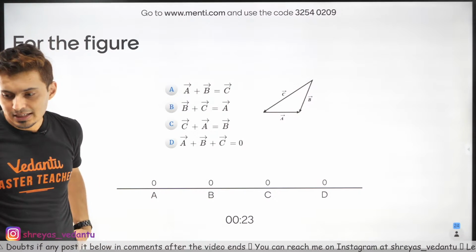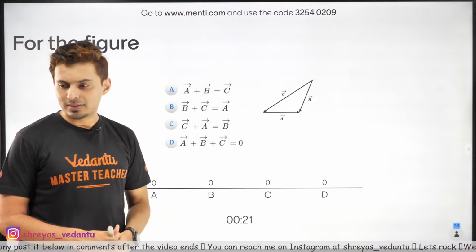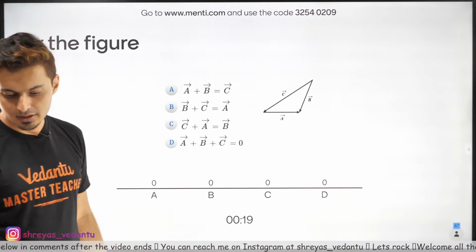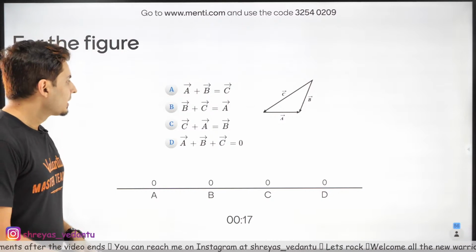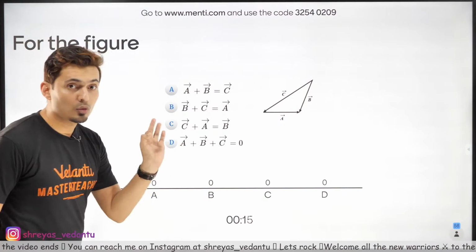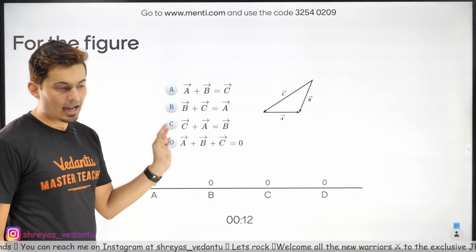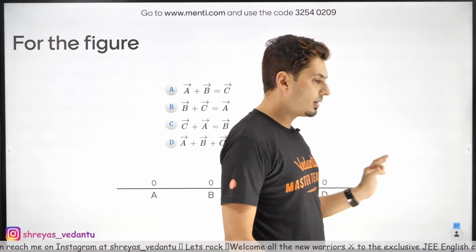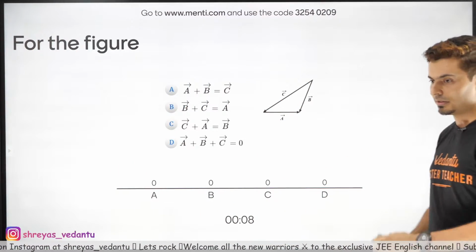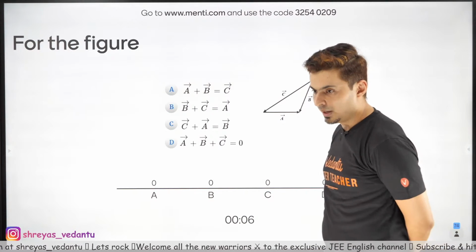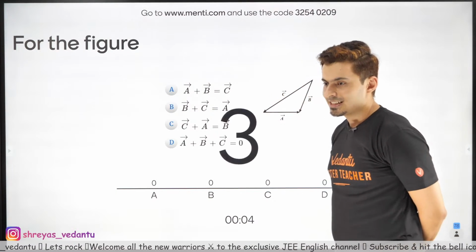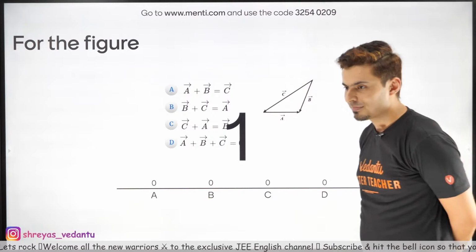Only one of them is correct. Come on, guys. Figure this out. Notice the arrow marks very carefully. It's very important, or else you will make a mistake. Okay, only one option is correct. All right, and the time is up.